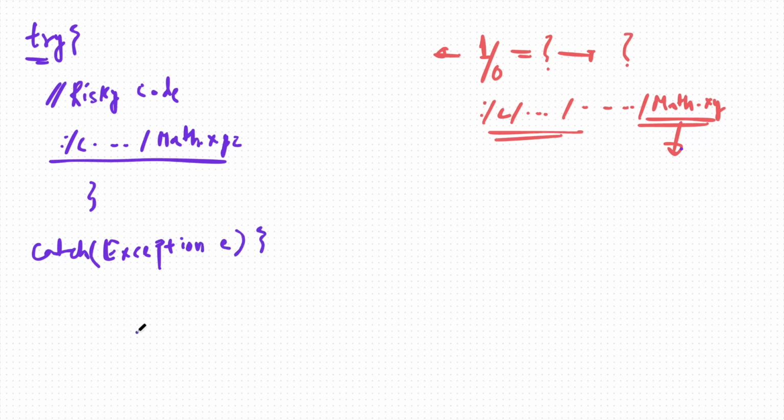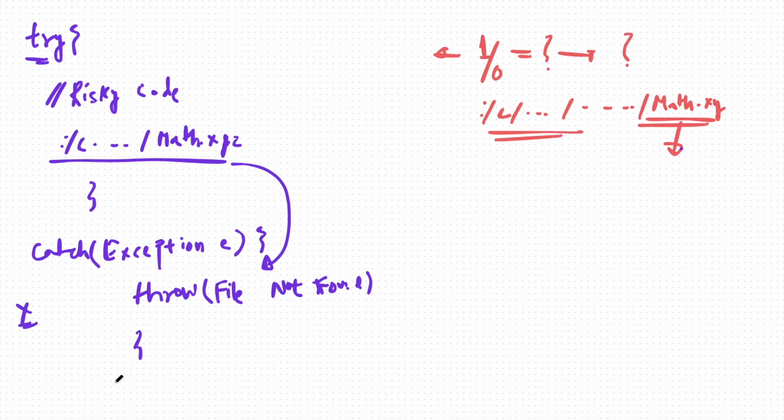In case the program succeeds, the compiler will not go inside the catch statement, but if the program fails, it will come inside the catch block and throw an exception, probably a file not found exception, and move ahead. Simple. Don't terminate the program if I'm having an error. This is the use of a try catch block, and this is what it is used for.